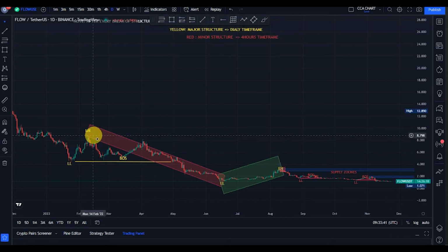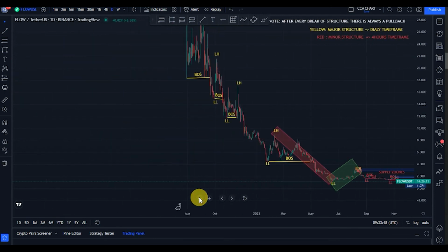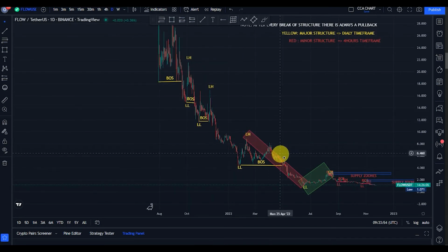So guys, what's our current position on the Flow USDT price chart? On the major structure, we just saw a break of structure to the downside, we're expecting a pullback. We've seen a minor pullback, but can this be the end of the pullback? Let's move down to our 4 hours time frame and let's analyze our minor structure. So guys, on our minor structure, we just saw another break of structure to the downside.